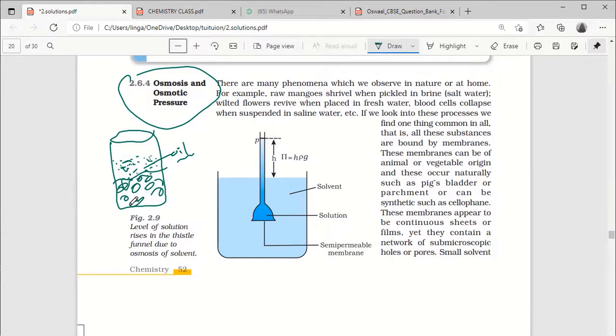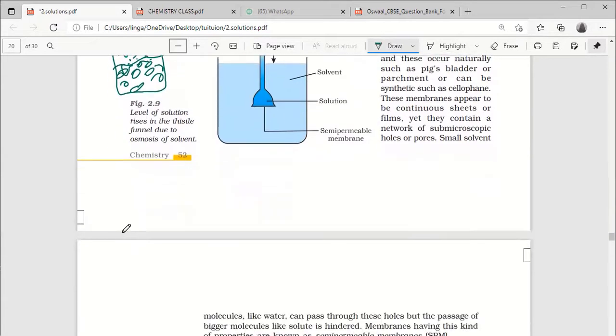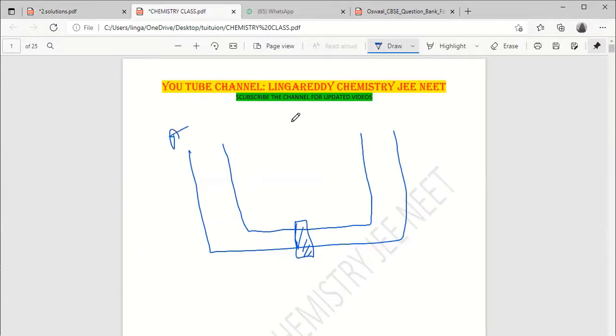This is the best example which we can observe. Now, osmosis and osmotic pressure. There is an A side and a B side. Here water is there, here also water is there, at the same level.